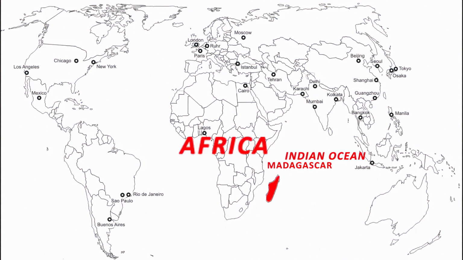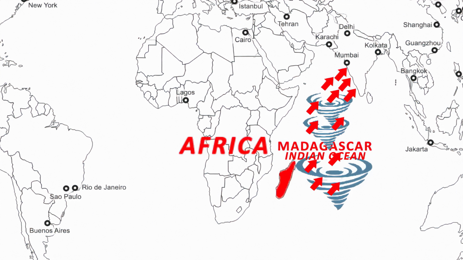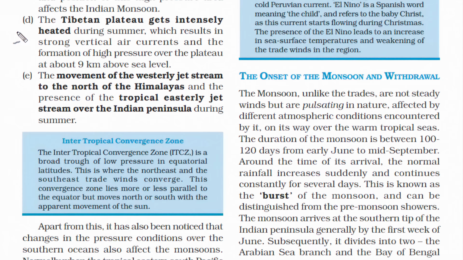So this is a landmass, right? And that too in a complete tropical region. Again, this landmass gets heated very fast, and due to the heating of this landmass, it affects the monsoon of our country, because if you see, it strategically lies in the path of the southwestern winds, which is also the monsoon wind for us.